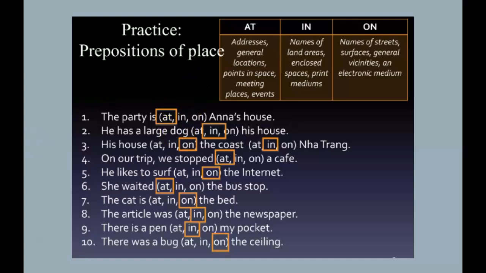So that's it. It's a short lesson, a short review of prepositions of time and place, in particular at, in, and on.